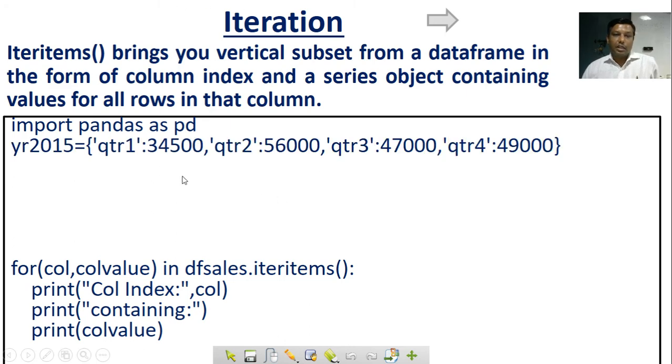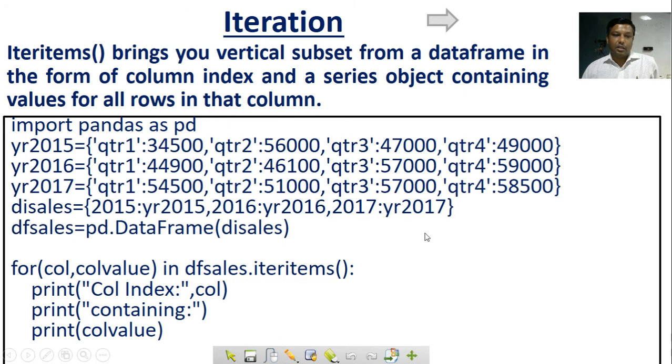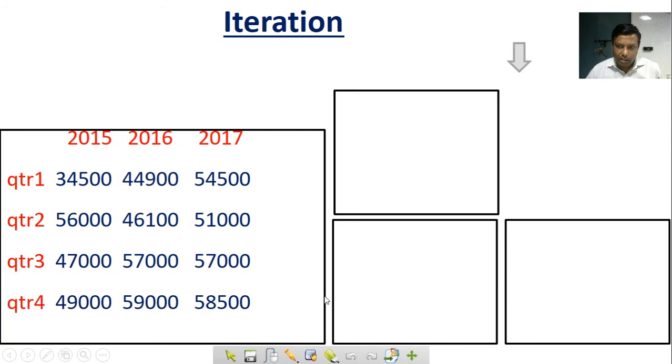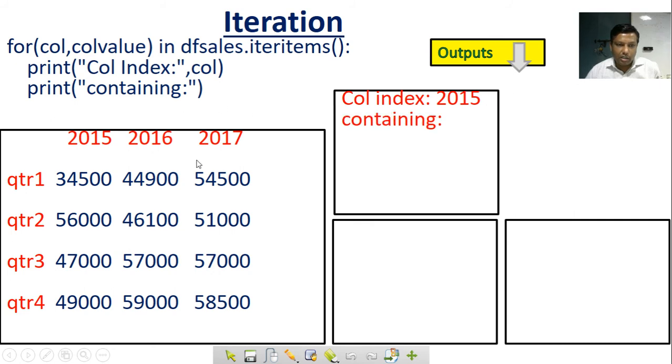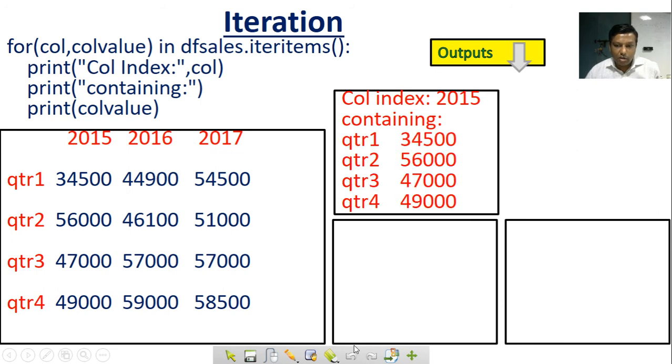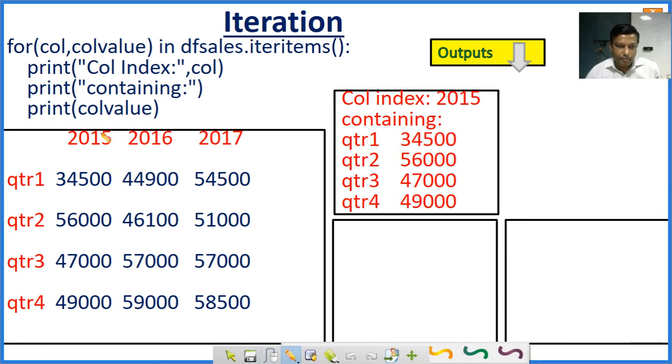So here again I am just taking that same data frame, but here writing for col, val in df.iteritems(), and all the things are the same. Column index, look, here I am just taking this coding. Column index col means 2015, and the value is quarter 1 containing col values are this one.